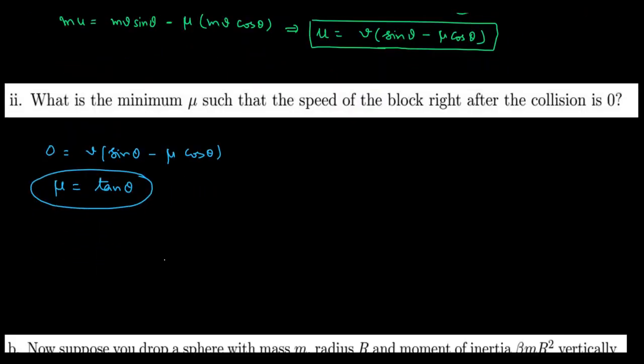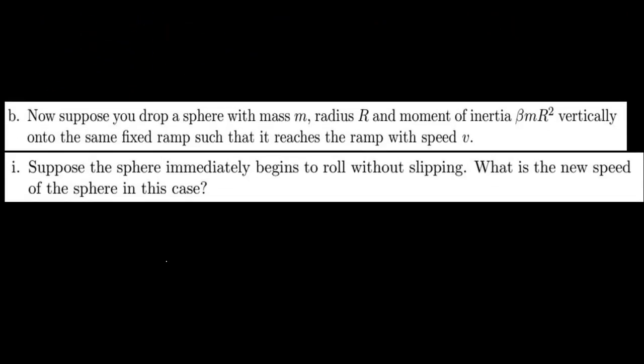Now in part B he is asking that suppose you drop a sphere of mass m, radius r, and moment of inertia beta times m r square vertically onto the same fixed ramp such that it reaches the ramp with speed v. Now suppose the sphere immediately begins to roll without slipping. What is the new speed of the sphere in this case?